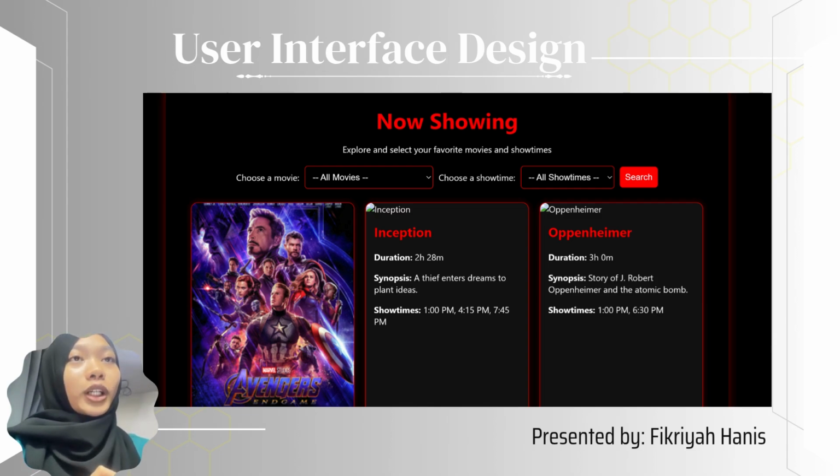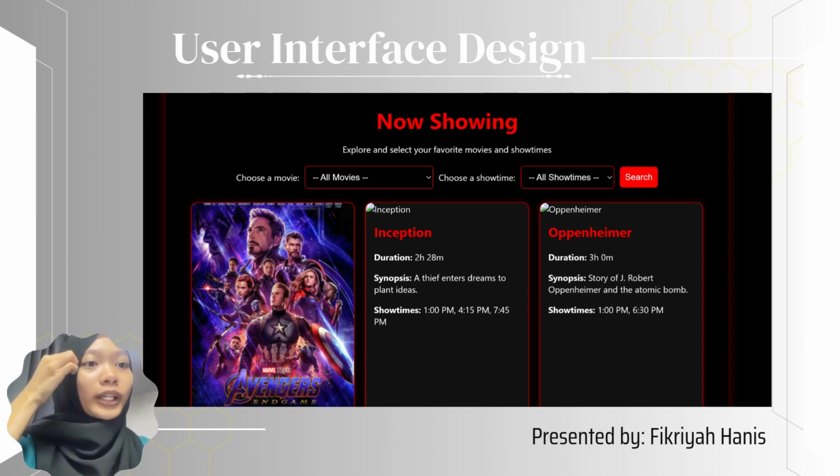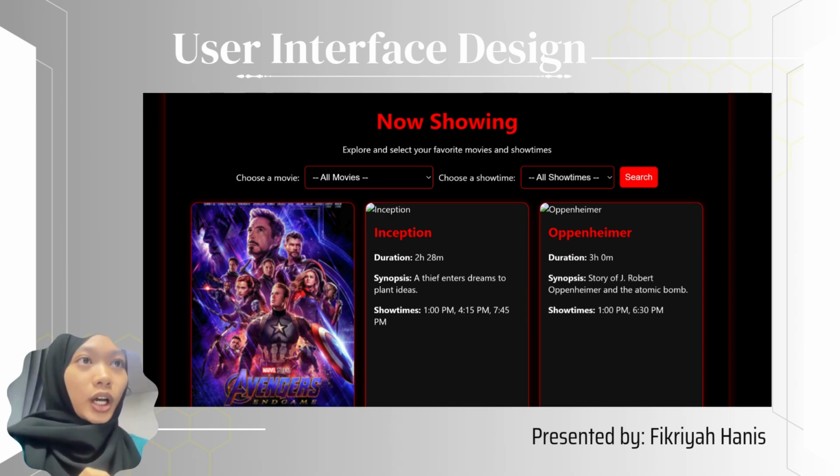Now for the user interface design, my part is search movies. You can see the interface for search movies now showing. This is where the customer can see a display of movies that are now showing, so they can search. They can choose among all the movies that are showing.